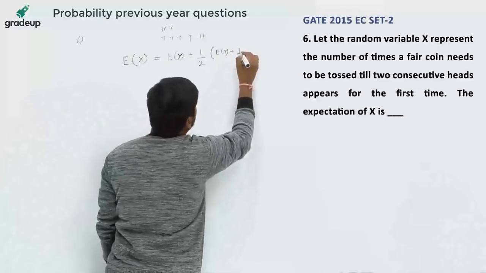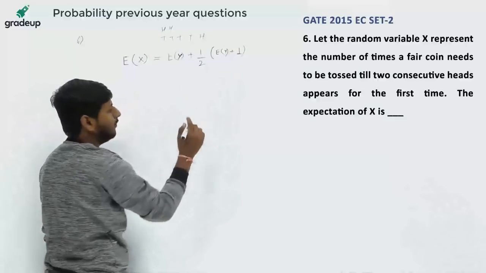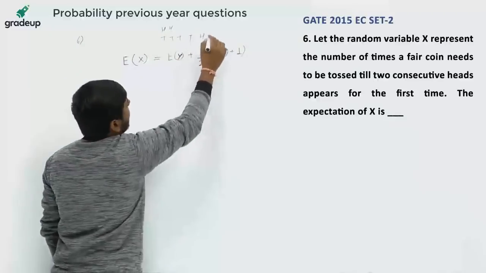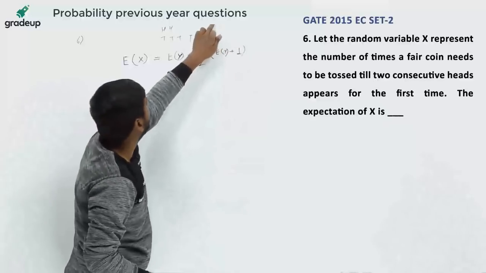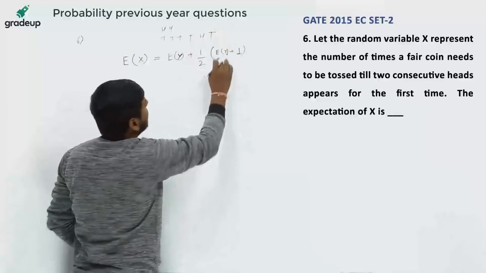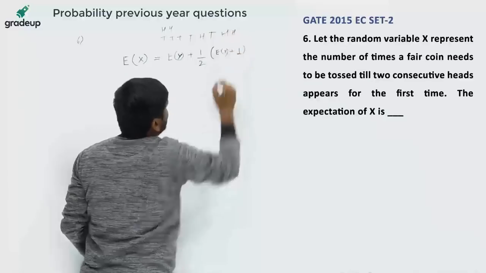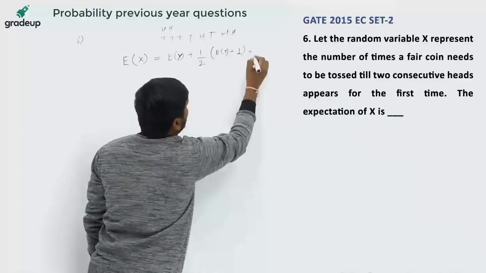Why 1? Because in getting the tail, one attempt is gone. So 1 is added, plus E(Y) is the number of tosses again. Suppose this is HH. So E(Y) plus 1, with probability 1/2.